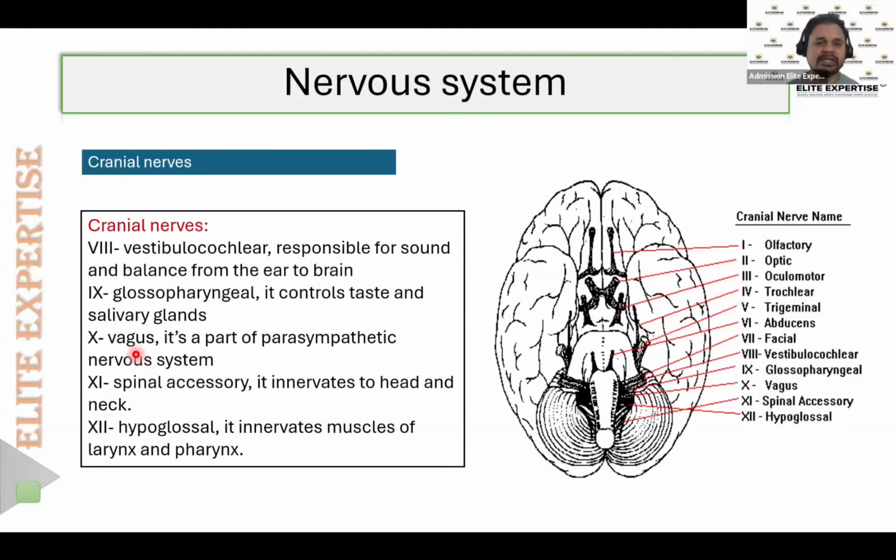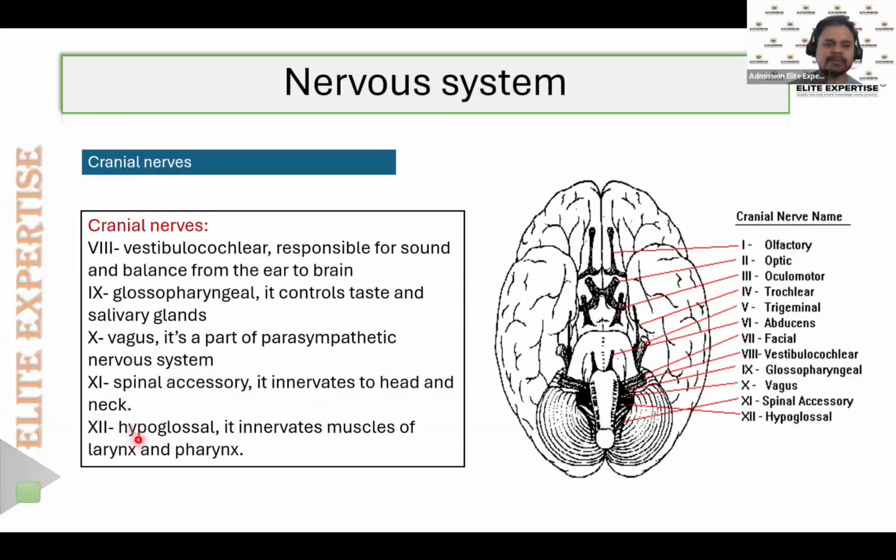Vagus control: instead of mentioning it as the parasympathetic system, straight away they will tell it as the vagus release or the vagus control. Vagus means it is a part of the parasympathetic nervous system, and it is the largest cranial nerve in our body. Then after the vagus nerve, the 11th cranial nerve is the spinal accessory nerve. It innervates the head and neck. The spinal accessory mainly supplies the head and neck.